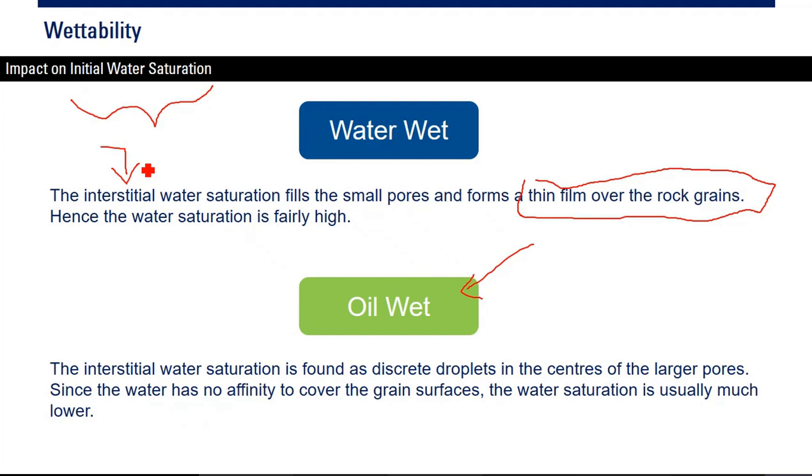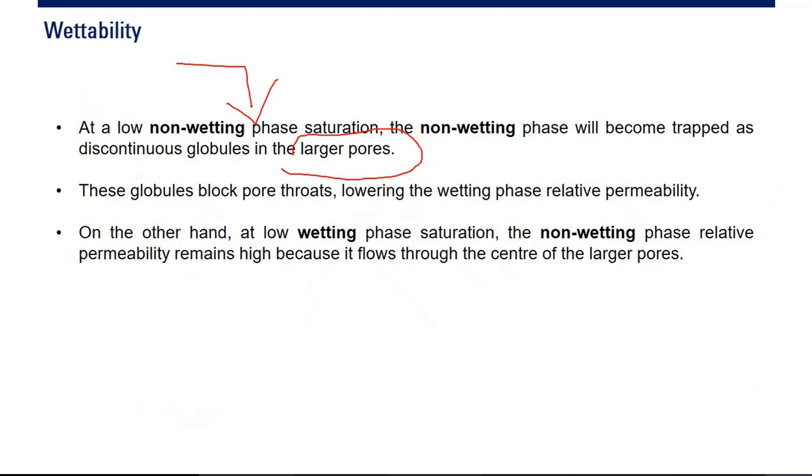So at initial condition, at initial water saturation, the interstitial water fills the small pores and forms a thin film over the rock grains. Hence, the water saturation is fairly high for the water wet. But for the initial condition at the oil wet reservoir, the interstitial water is found as discrete droplets in the center of the larger pores. Okay, so it's like this.